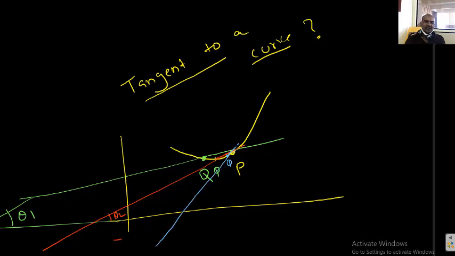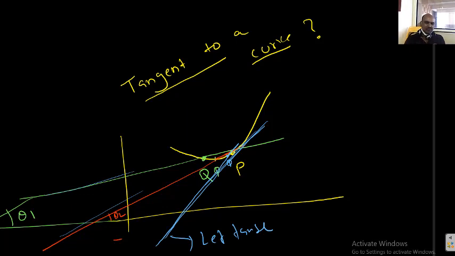This is another secant. In such a way that Q approaches P, the secant lines become the tangent line at P. Understood? What is the meaning of that? Secant line at P becoming tangent line at P means the tangent at P is nothing but the limiting position of the secant. This is called the left tangent, because I took a point Q which is on the left-hand side of P. As Q approaches P, the secant line becomes the tangent line. That's why that line is called the left tangent.